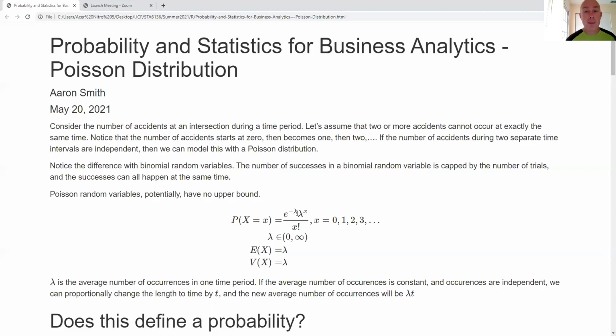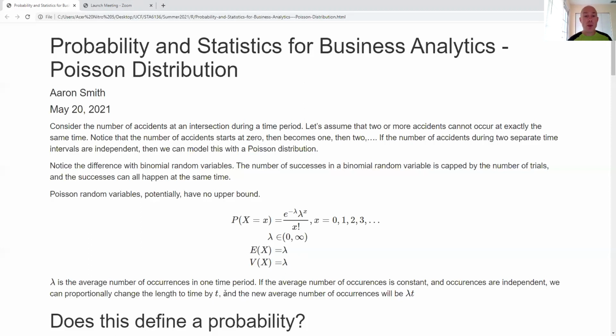Now, the expected value is lambda. It's the average number of occurrences during the length of time, and the variance, just by happenstance, ends up being equal to the expected value. So when I check my data, if I have count data and I'm unsure whether it's reasonable to model this as a Poisson distribution, if the expected value and the variance are around each other, then it's probably a good idea.